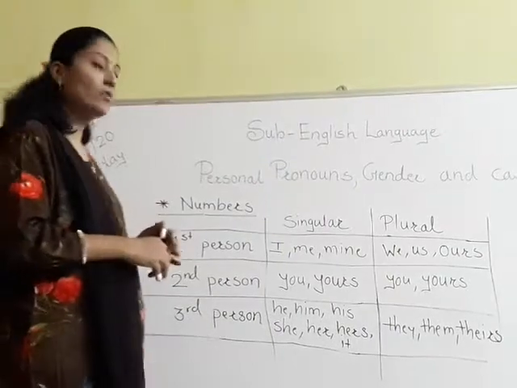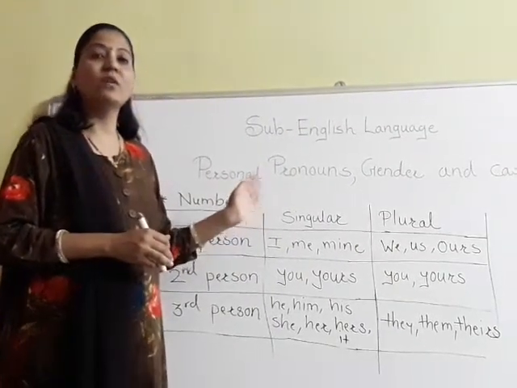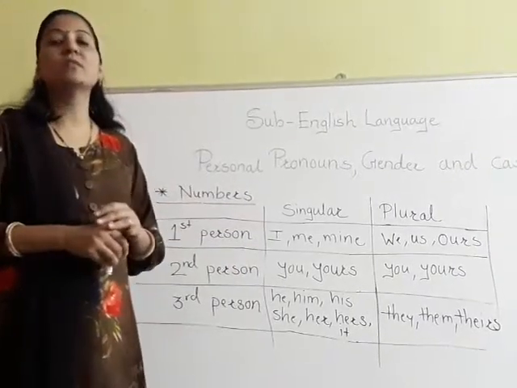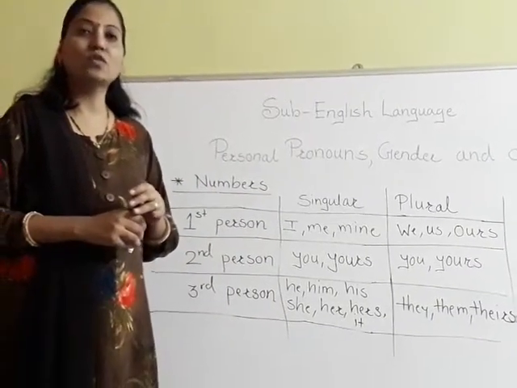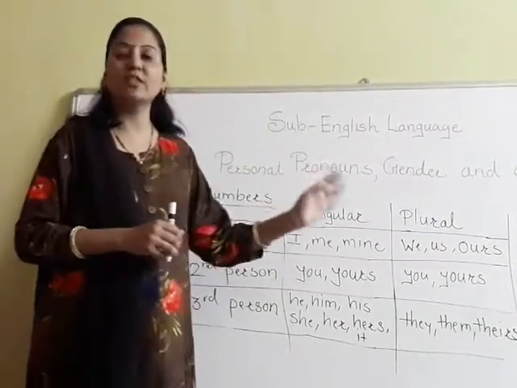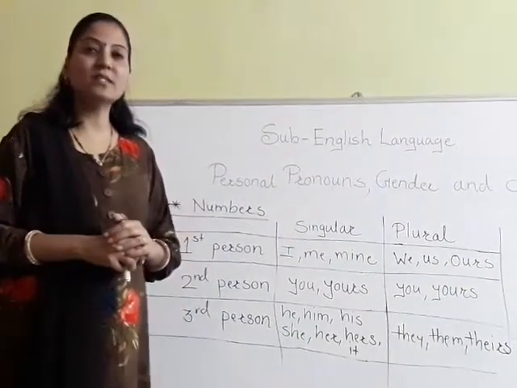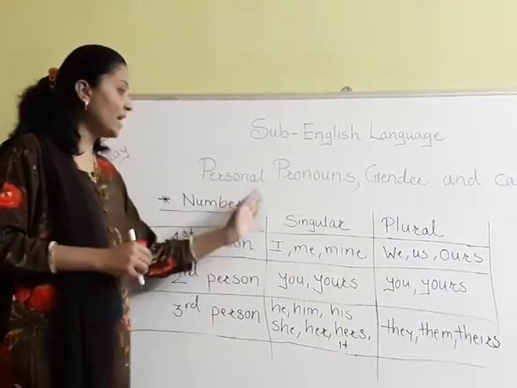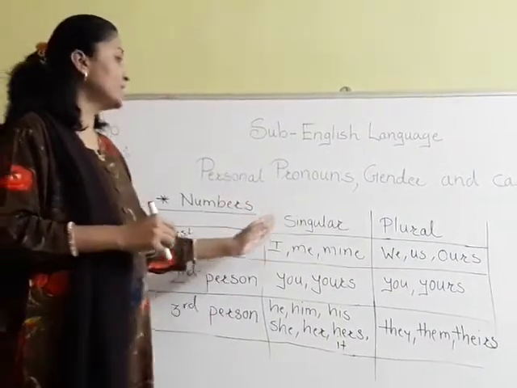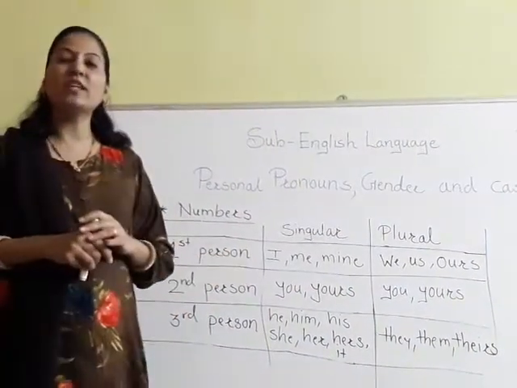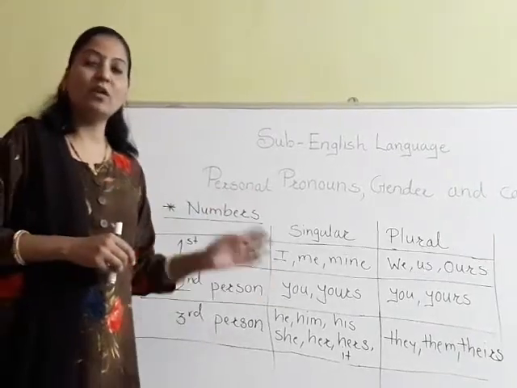Have you understood which are the three persons? Personal pronouns are so called because they refer to the three persons. And which are the three persons? First person, second person and third person. I have explained it to you in singular as well as in plural. You don't have to write it down in your notebook because it is given in your textbook.